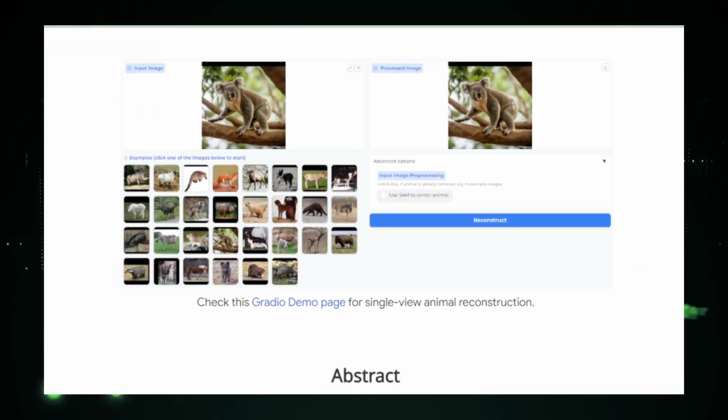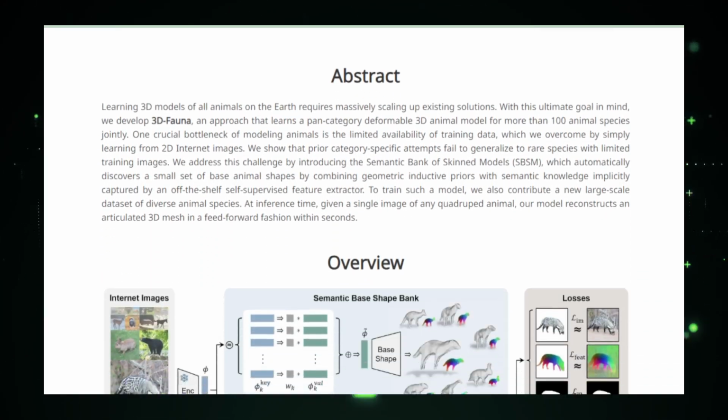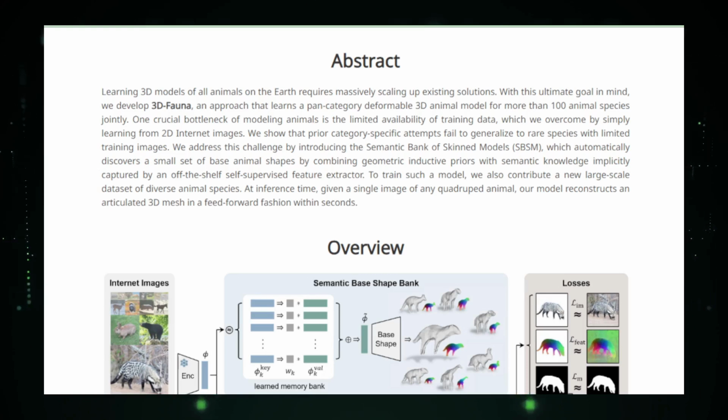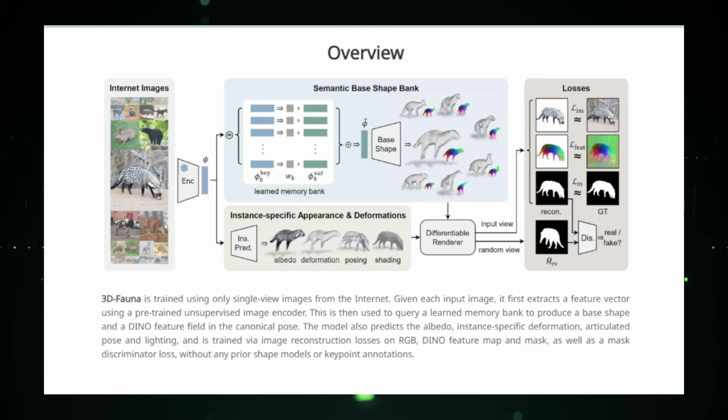3D Fauna, developed by a team of visionary tech enthusiasts, stands at the forefront of 3D modeling technology. It harnesses advanced algorithms to create detailed 3D representations of animals from a single 2D image.